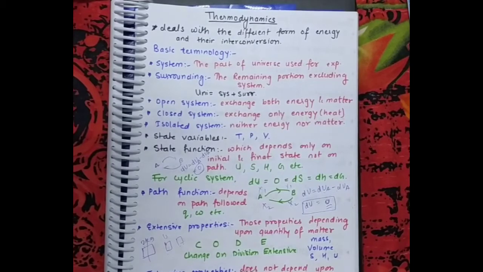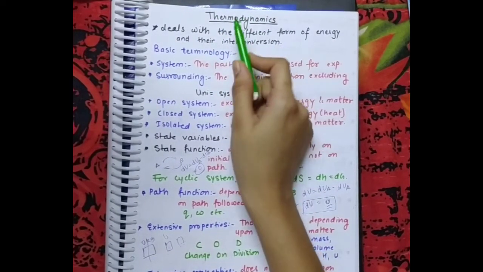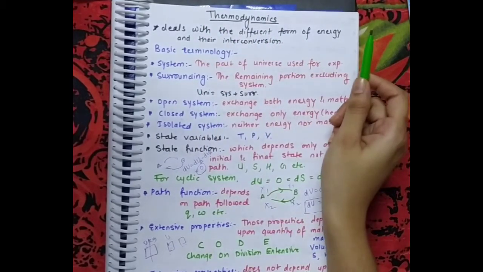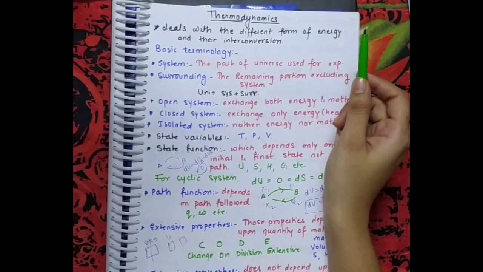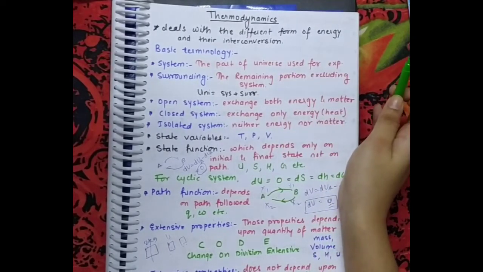Okay, so let's begin. First of all, what is thermodynamics? Thermodynamics is basically a branch of chemistry which deals with the different forms of energy and their interconversions, that is, how one form of energy is converted into another.